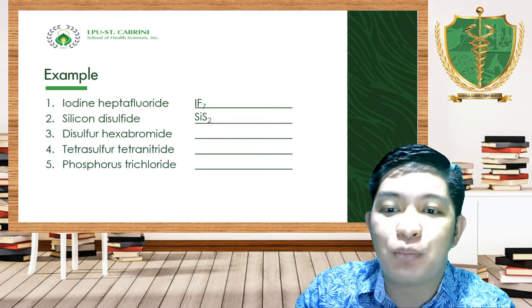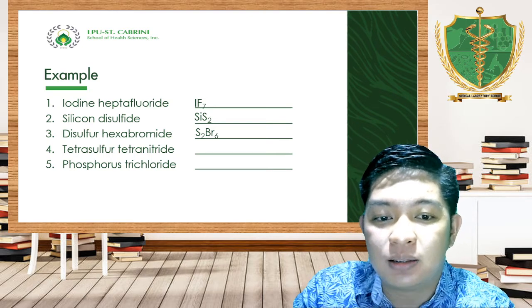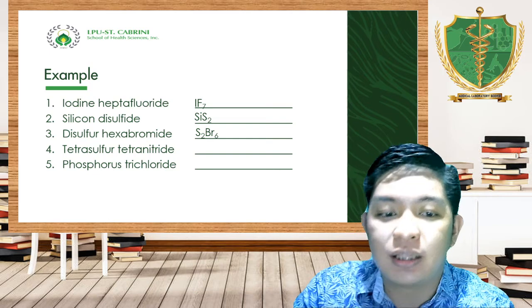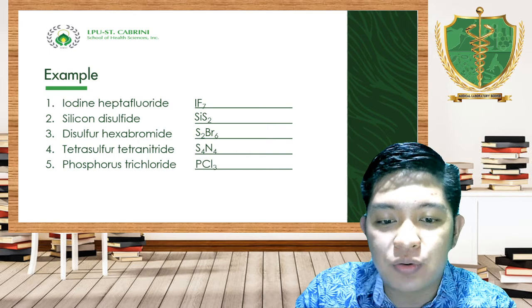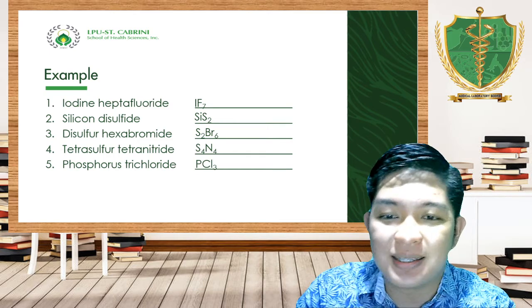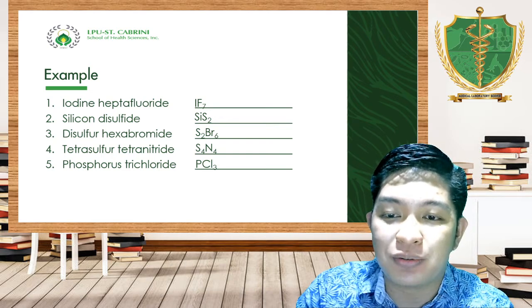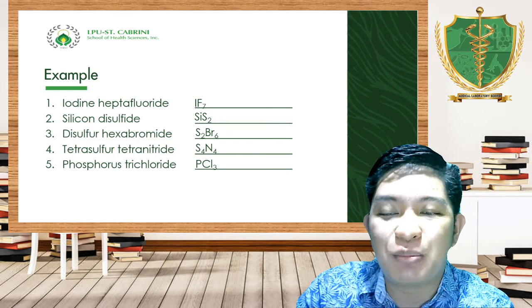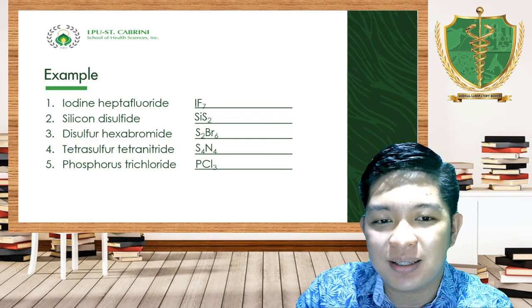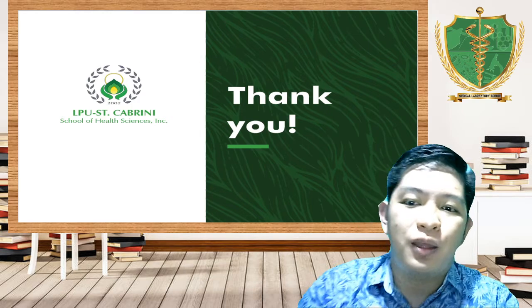Disulfur hexabromide, S2Br6, tetrasulfur tetranitride, S4N4, phosphorus trichloride, PCl3. Okay? So that's how we name binary covalent compounds. Using the prefixes, that will indicate the number of each element present in a chemical formula. Okay? So that's it.